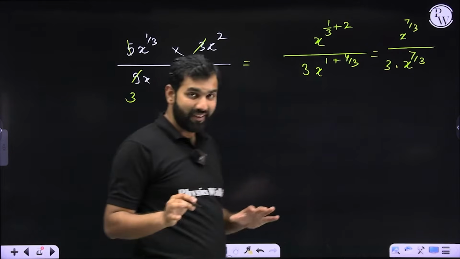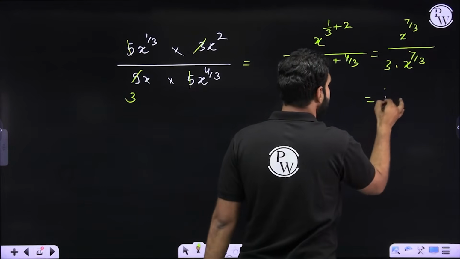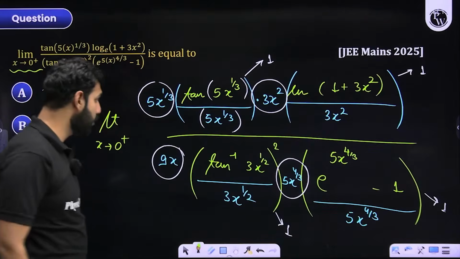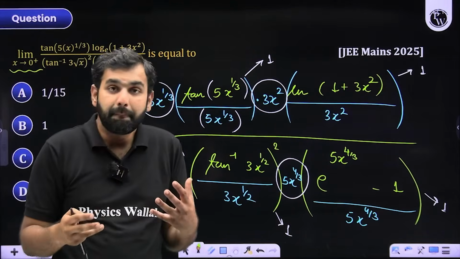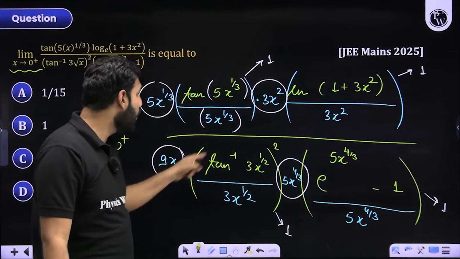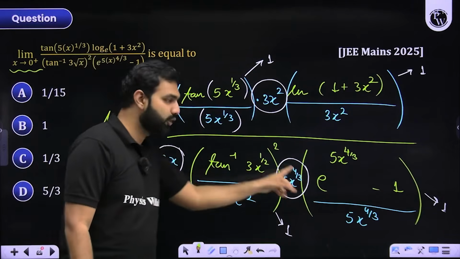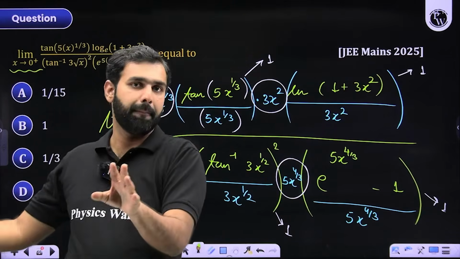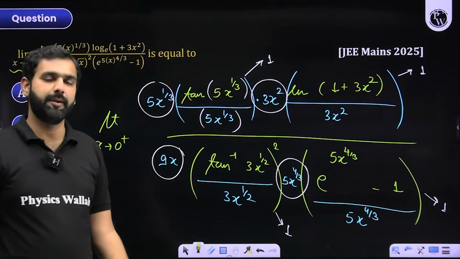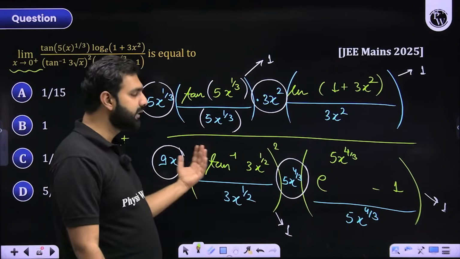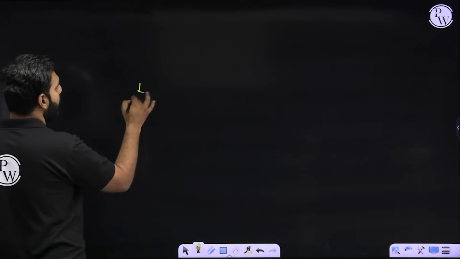So effectively, I hope you're realizing, the 7 by 3 powers cancel. You're left with 1 by 3 only. So are you not noticing that this into this upon this into this is 1 by 3 only? So when I apply the limit x approaches 0, no 0 is affecting this part here, because this into this upon this into this is leaving us with 1 by 3 only. So 1 by 3 into 1 into 1 into 1 into 1 will be 1 by 3. Did you get that part? I hope there is no confusion on that. So my final answer to this question will be 1 by 3.